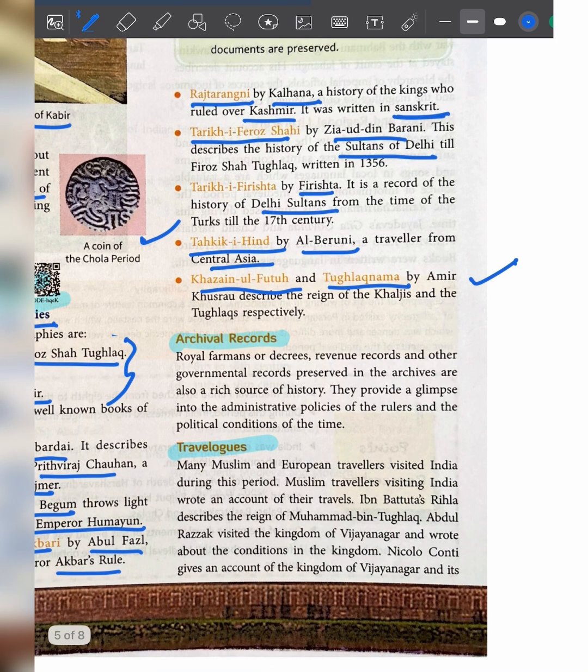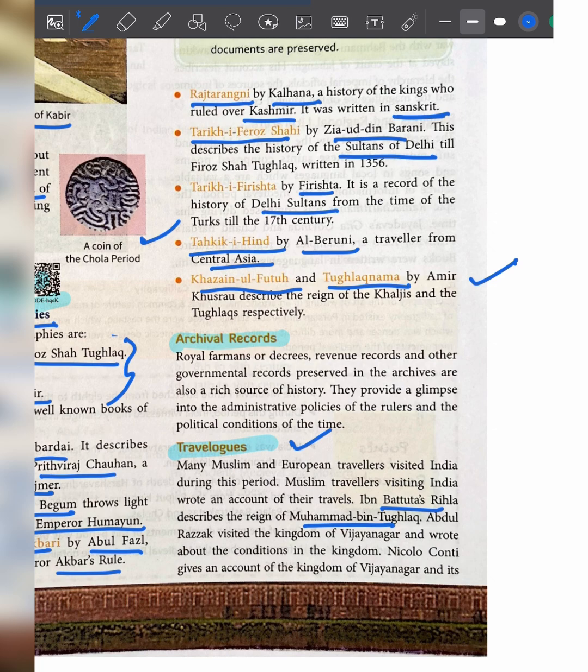Then a travelogue means if any traveler comes and describes the social and political structure of that period, that information is also used to write history. So many Muslim and European travelers visited India during this medieval period. Muslim travelers visiting India wrote accounts of their travel, like Ibn Battuta's Rihla, which described the period of Muhammad bin Tughlaq.